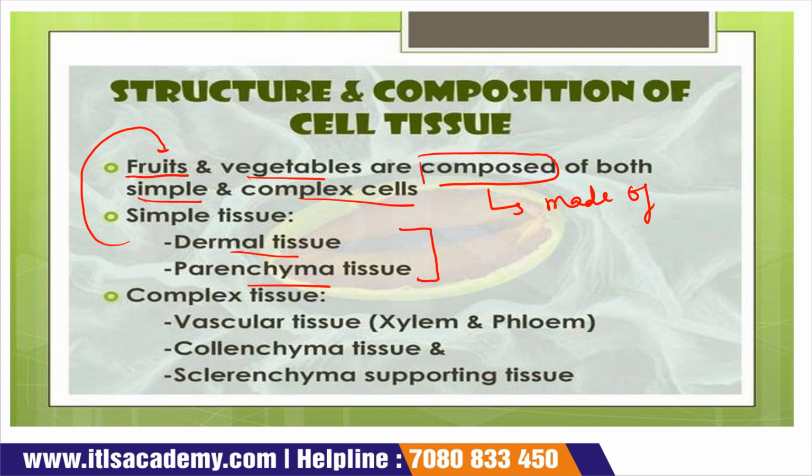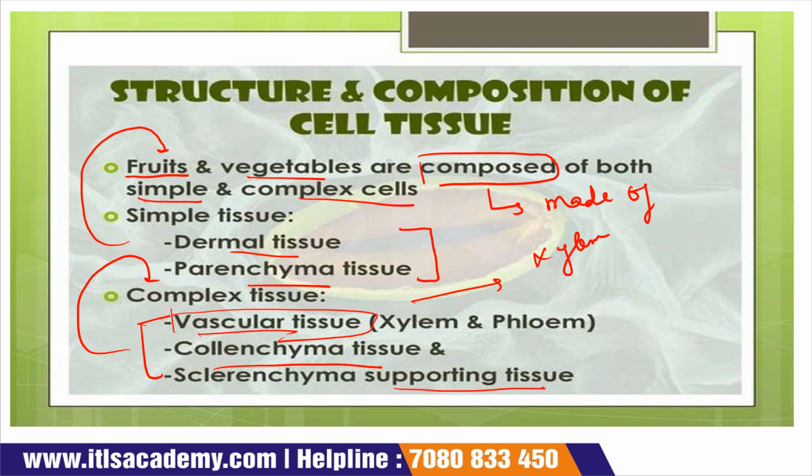And if we talk about the complex tissue, then in this condition, the vascular tissue, parenchyma tissue and sclerenchyma supporting tissue are part of these complex tissues. And vascular tissue consists of two types of tissue. One is your xylem, one is your phloem.